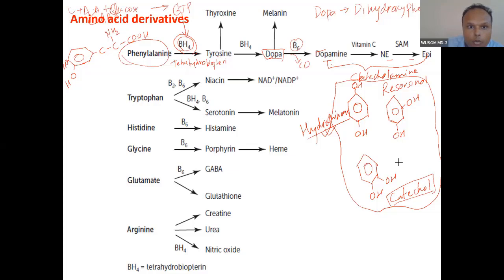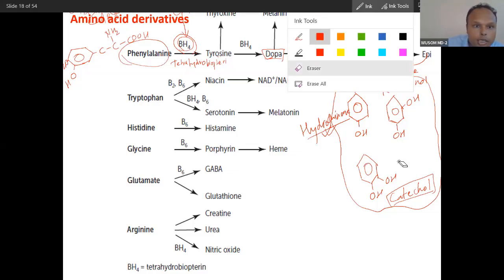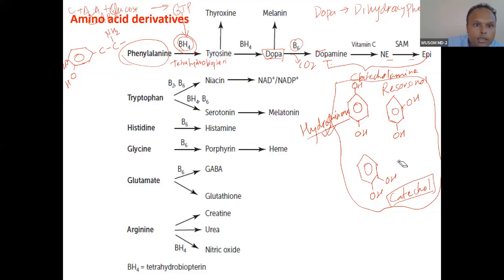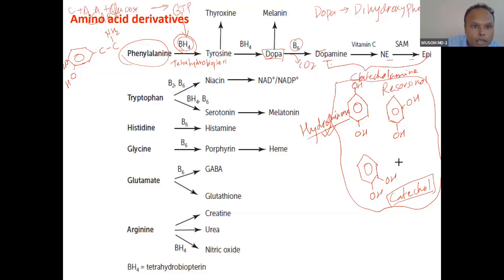CO2 is released. Now this becomes what? This becomes catecholamine. This is dopamine. First hydroxylation, second hydroxylation, then decarboxylation.